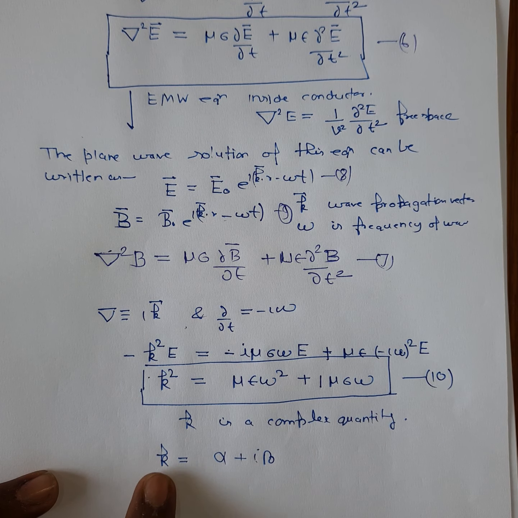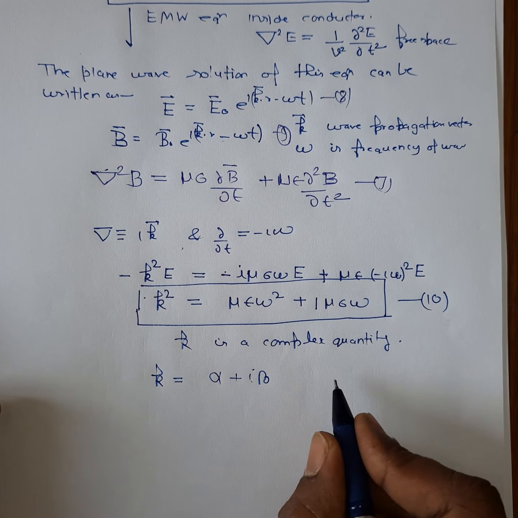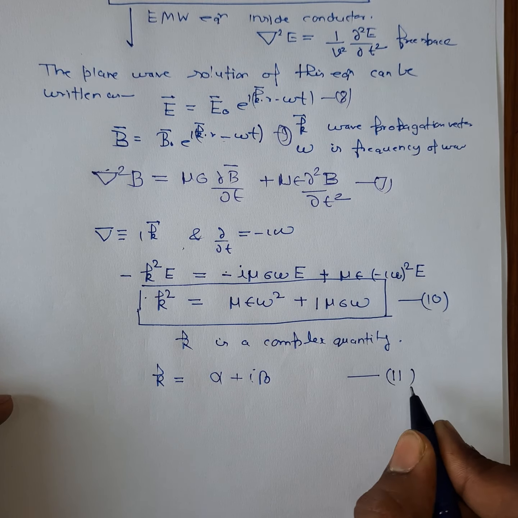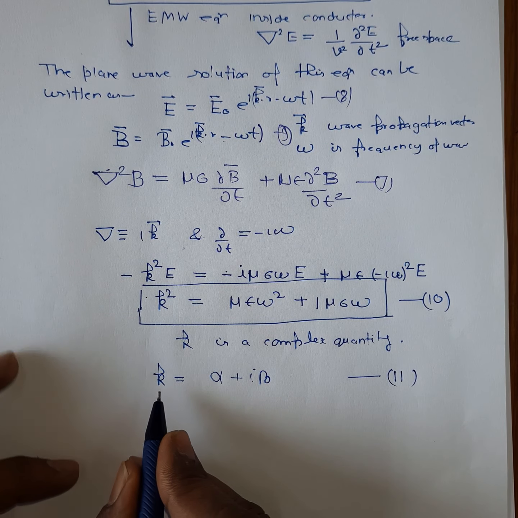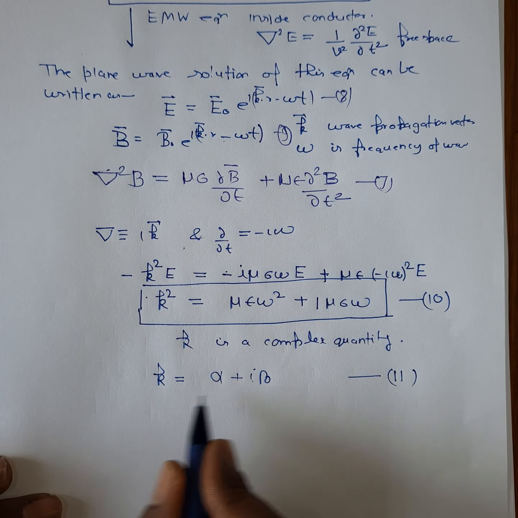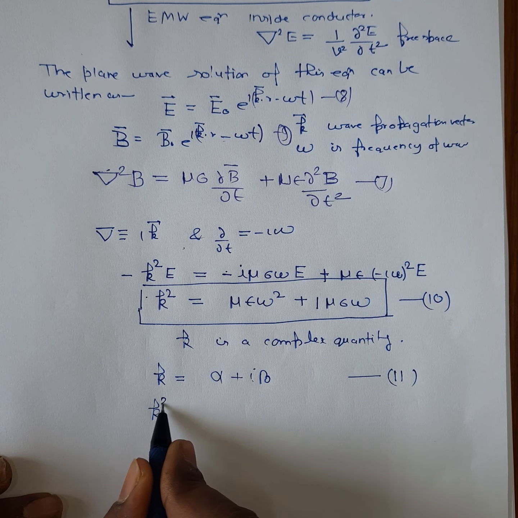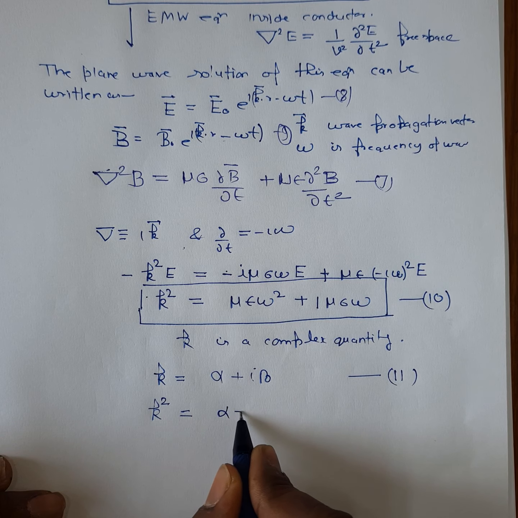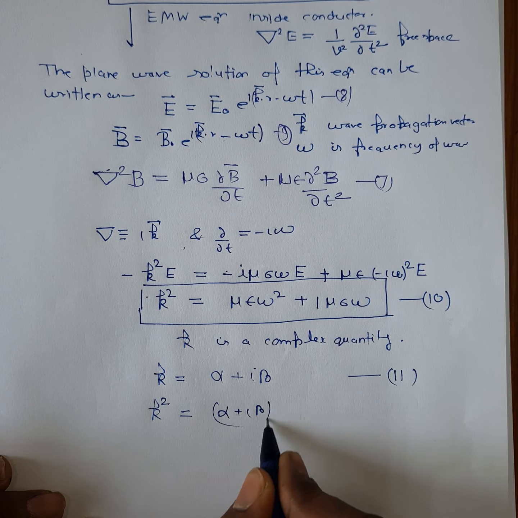So our main purpose is to find out k here. Name this equation as equation number 11. Now let's square on both sides. So k square will be equal to (alpha plus i beta) whole square.